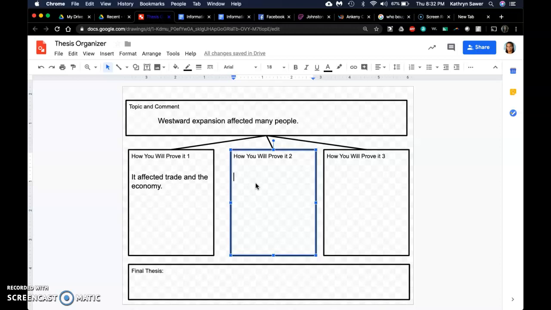I think, based on our discussion with Native Americans and how I became a ghost, that Native Americans were very much affected by westward expansion. So I'm going to say that it affected Native Americans. I need to come up with a third reason. Based on our discussion with Nightjohn and the slaves, I'm going to say that westward expansion affected slavery, or slaves.